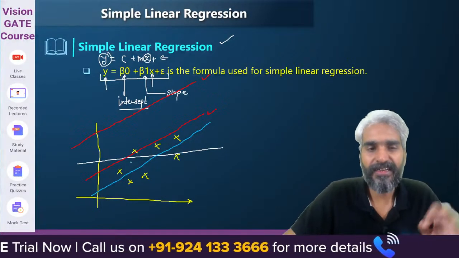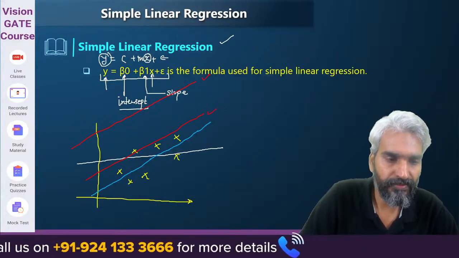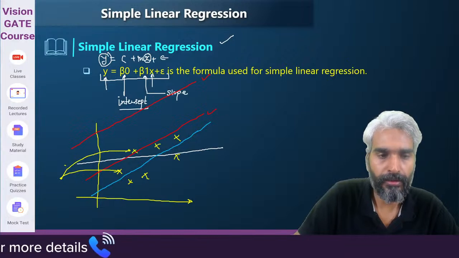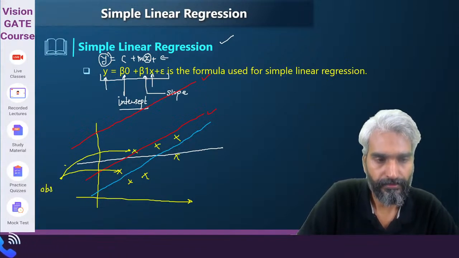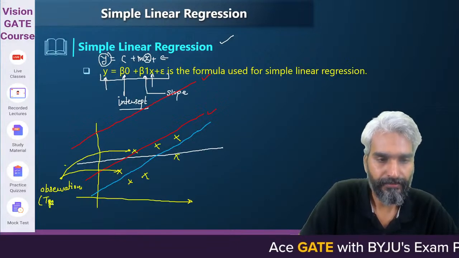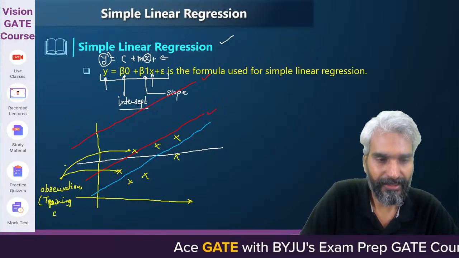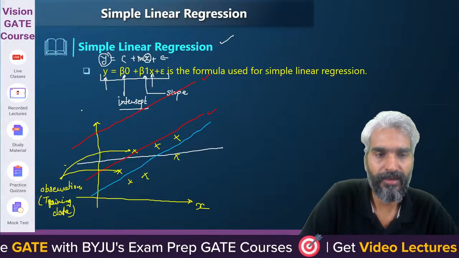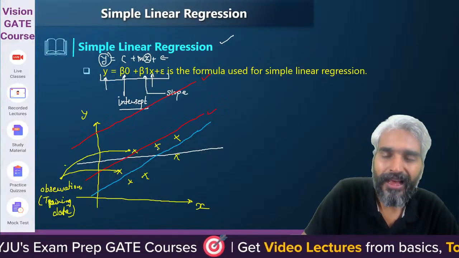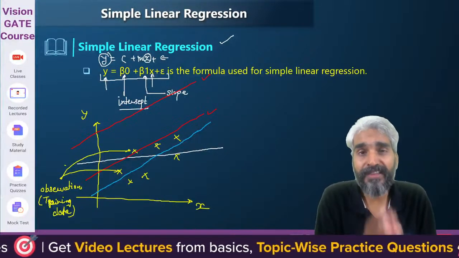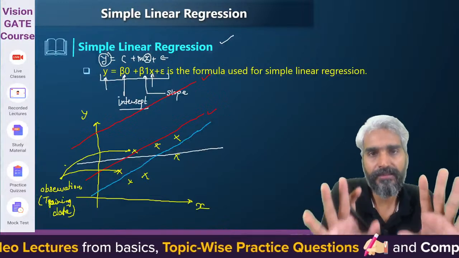So the observation here is that these are the actual observed data points. These are the observations. Basically, this is nothing but your training data. So this is your variable x, this is your variable y, right? You will have some data along with you, and then you will try to fit that data over a line.